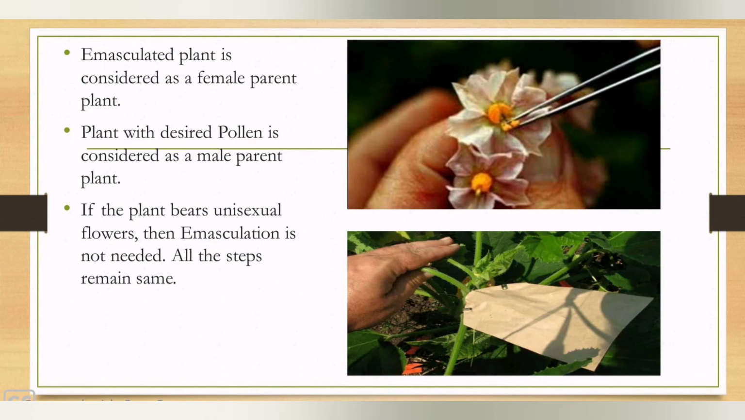Emasculated plant is considered as a female parent and the plant from which pollen are collected is considered as a male parent. In case of the plants which bear unisexual flowers, emasculation is not needed. Remaining all the steps are same. Using this artificial hybridization, a breeder can attain desired characteristics in the same plant.